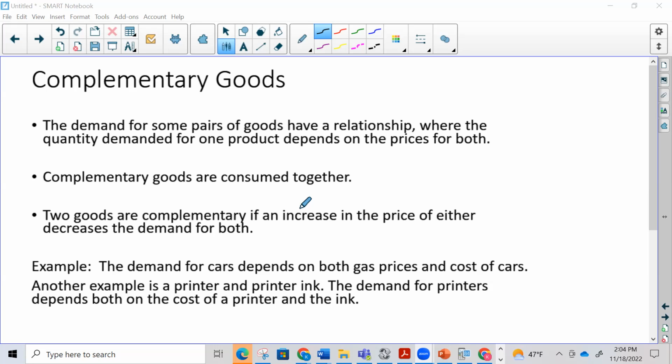Another example is printer and printer ink. Both the cost of printer ink increasing and the cost of printers increasing is going to impact the demand for either printers or printer ink. The demand for printers depends both on the cost of a printer and the ink. The demand for ink depends both on the cost of printers and the cost of ink. So those are examples of complementary goods.